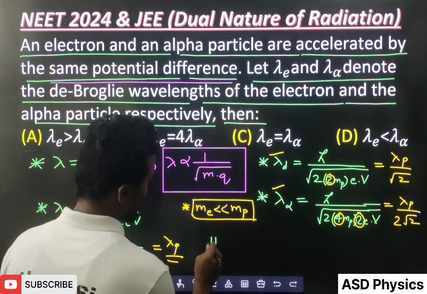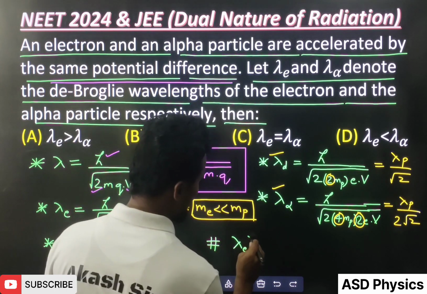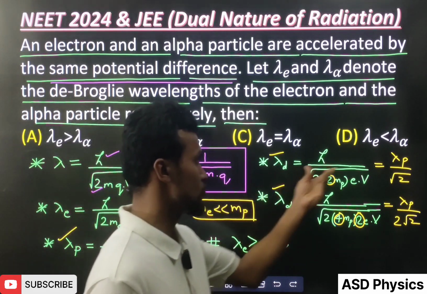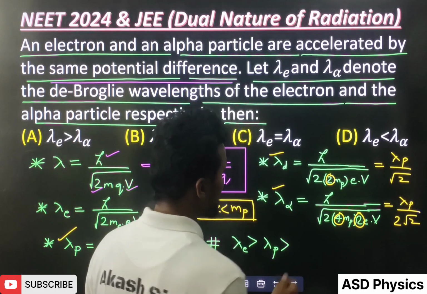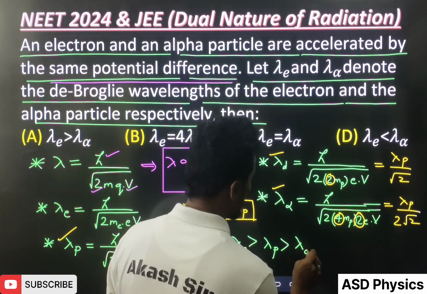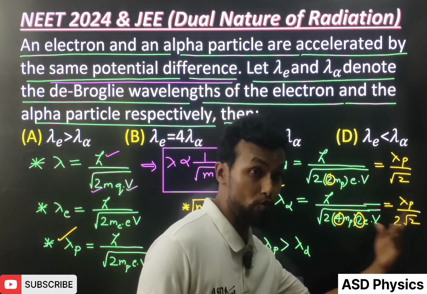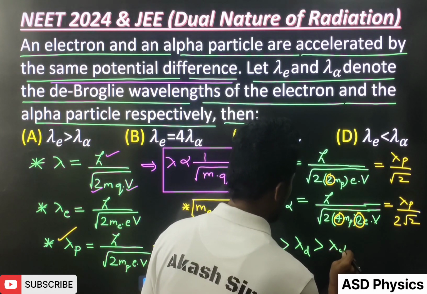So overall, this is lambda electron first, then lambda proton, and lambda deuteron. You can see that by root 2 is there, and root 2 value is 1.414, more than 1, so lambda proton will be greater than lambda deuteron. Here also you can see in the denominator 2 root 2 is there, so lambda deuteron is greater than lambda alpha.